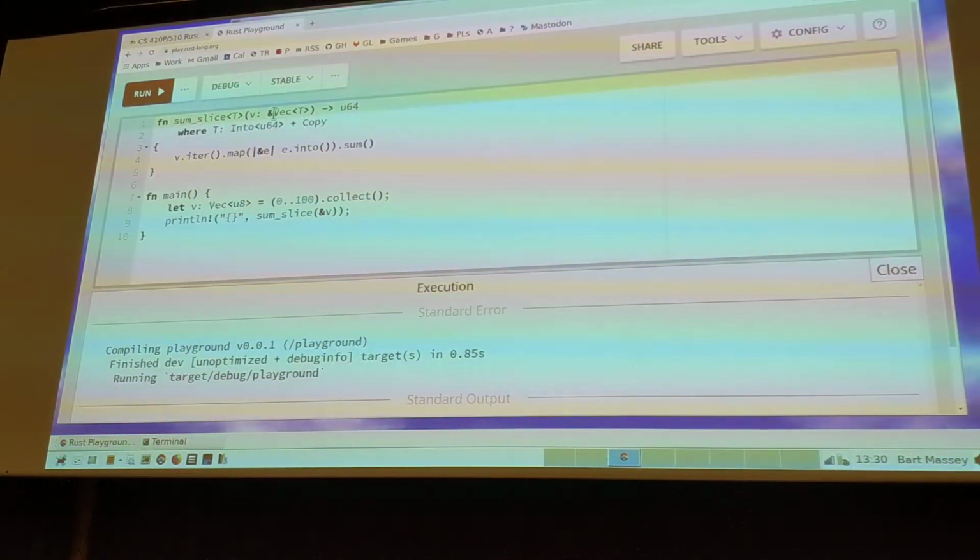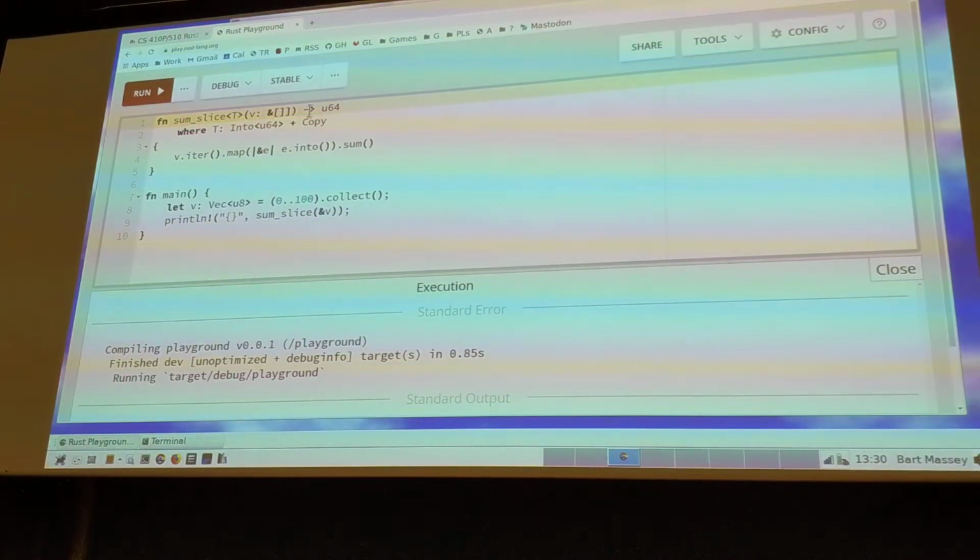So what I want to do here is somehow fix this type. What do I want it to actually be? How do I write this? You just told me I wanted to take a slice. How do I write that down? Oh, I write it like a slice, right? Let's write it like a slice.